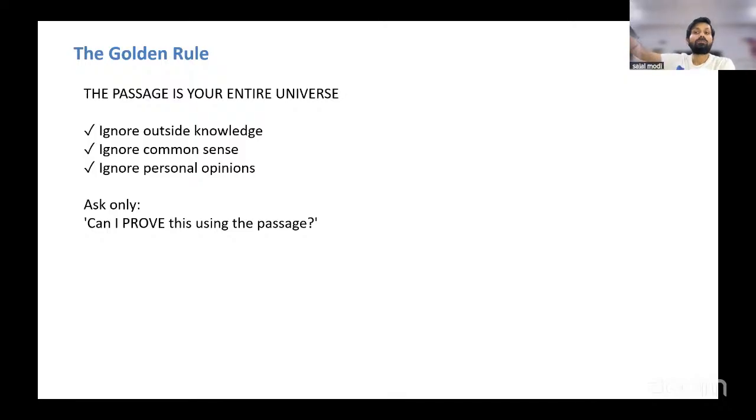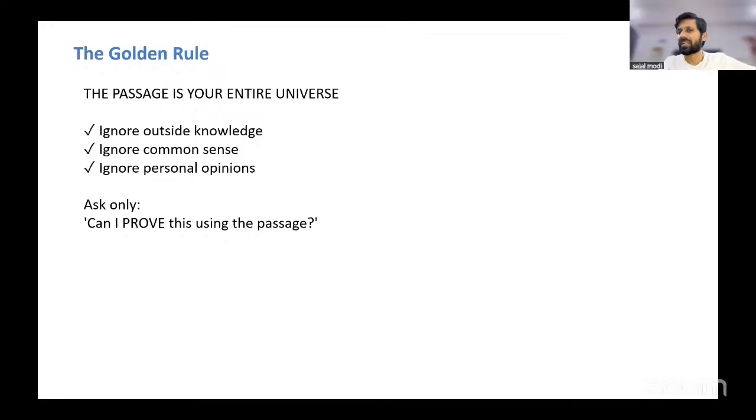I may know many more things about this topic, but that will not come in the way while I'm answering these inference questions. I'm only going by what's written, right? The universe that I'm working with is just this passage, nothing beyond this. Ignore anything that looks commonsensical in the real world. Sometimes we go for an option that looks reasonable. We aren't doing any of it.